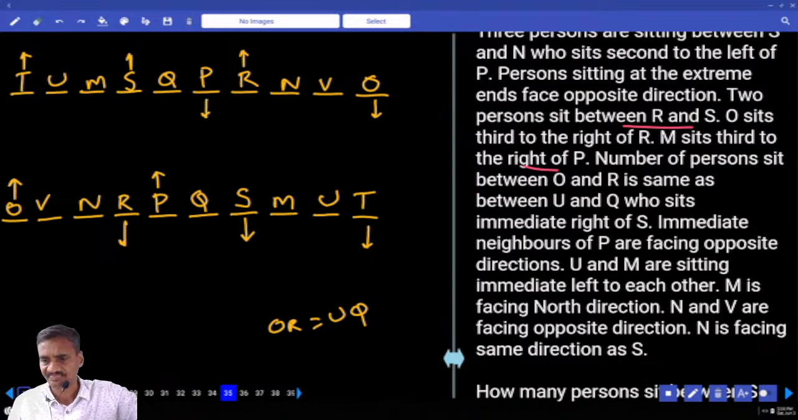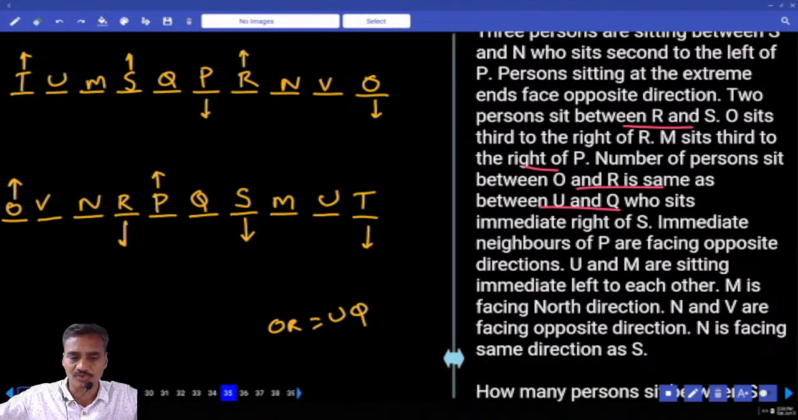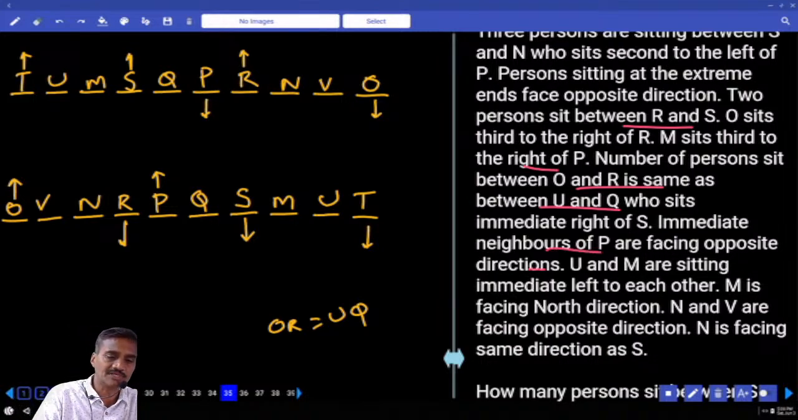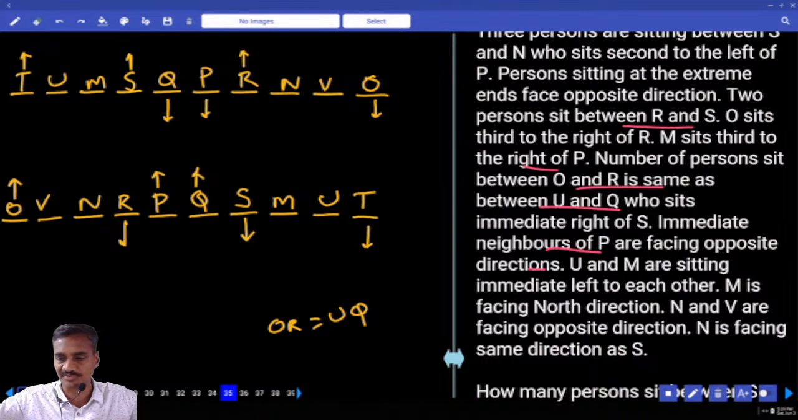Q sits to the immediate right of S. The immediate neighbors of P face opposite directions. P's neighbors, Q and R, are opposite. R is north, Q is south; or R is south, Q is north.